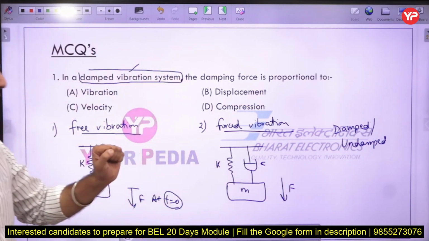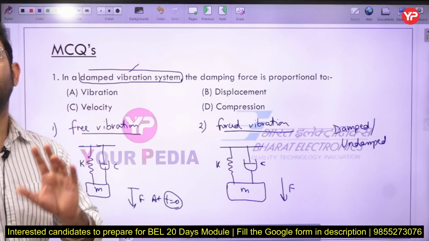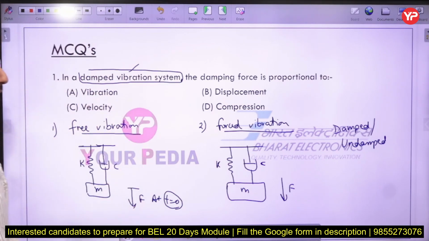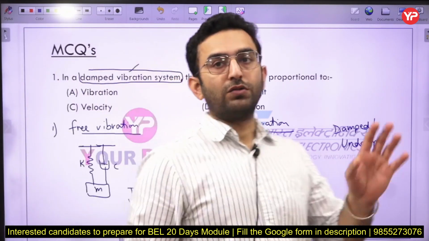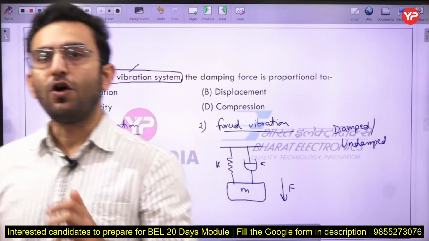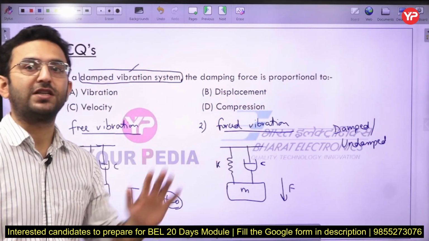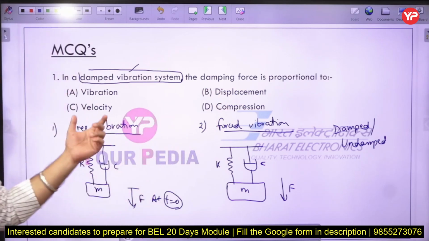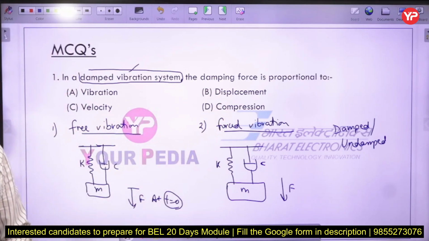But if friction is present around the vibrating system, then it is a case of damped vibration. Generally the atmospheric air is present all around the bodies, so the air acts as a damper in all cases. Practically, we have damped vibration cases. Damped vibration can be free vibration, and it can be a forced vibration case. So that's a very simple case.